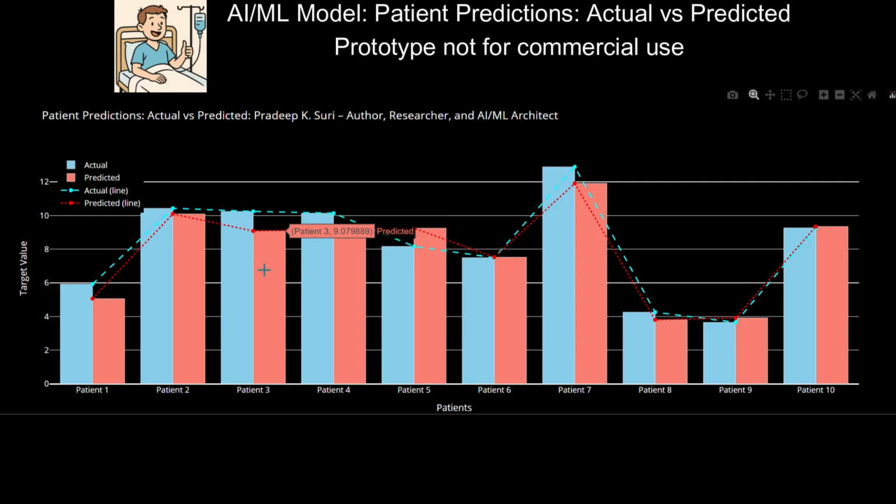2. Error diagnosis. For example, patient 1 and patient 7 have visible prediction errors. The model may need retraining or more features. 3. Continuous learning. This visual feedback helps data scientists refine and retrain models based on real-world mismatches.